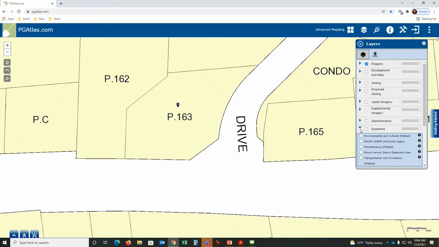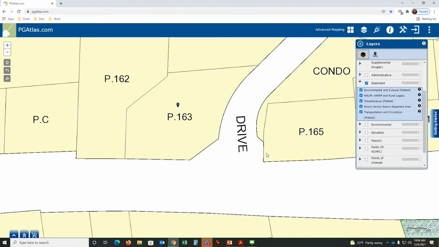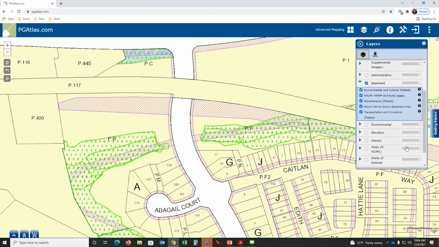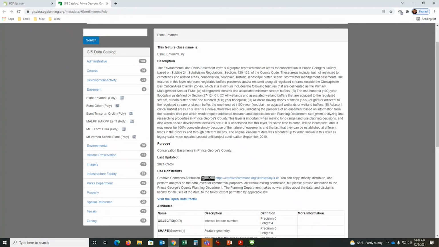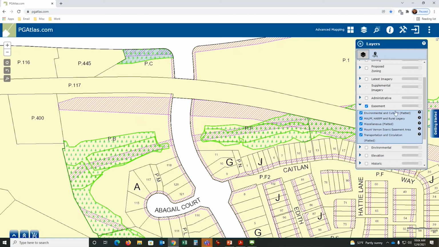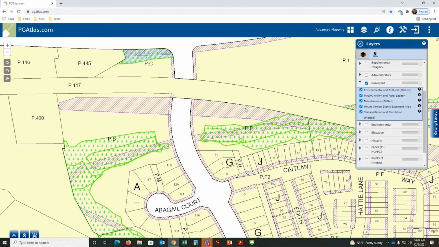Easement layer. I can turn on these easement layers here. Let me back out. There we go. So what does an environmental and cultural platted easement represent? Question mark. There's the information. In general terms, if it says platted, this is information that we found on an engineering plat, and we captured it and coded it to be transportation circulation, environmental and cultural. We captured that information.